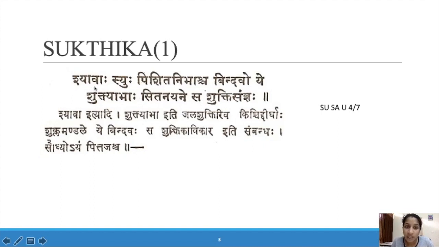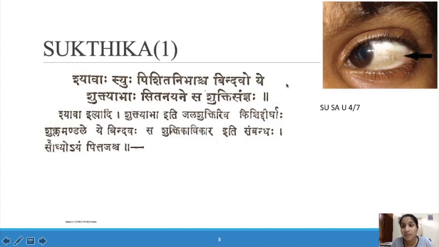So Shyava Varna, Pishita Nibhashcha, formed of mamsa, bindavo, it looks like a dot. How does it look? Like a Jala Shuktika, a seashell. Sita nayane Shukti Sanjnaha: that is known as Shuktika. So it looks like this. In the Shukla region you can see Shyava Varna, and it looks like a Shankha, a seashell, a Shukti. And this is known as Shuktika. Shuktika means Shankha or seashell.